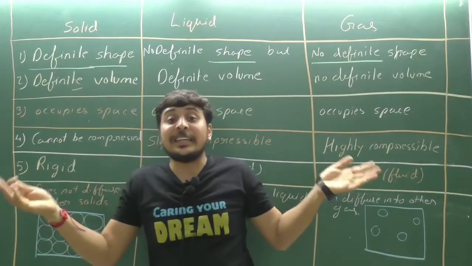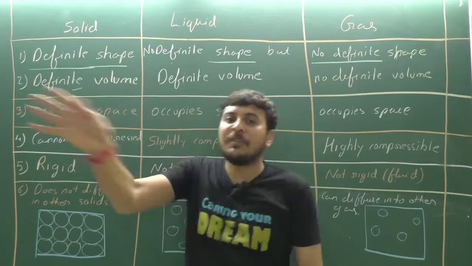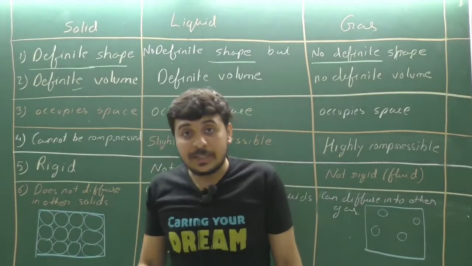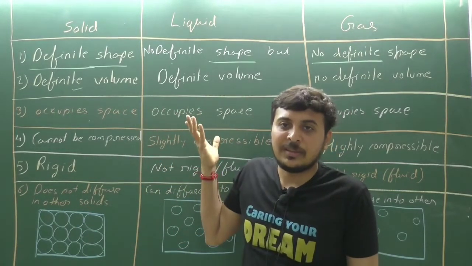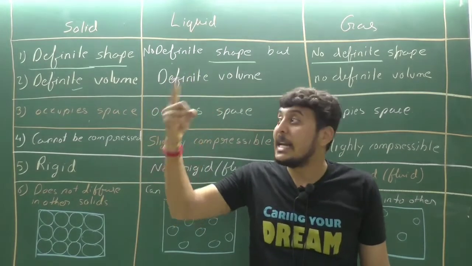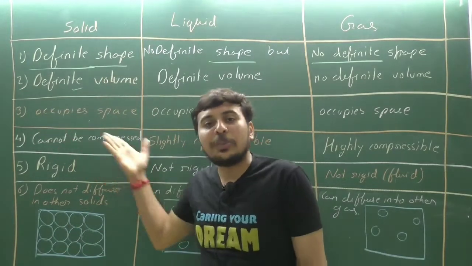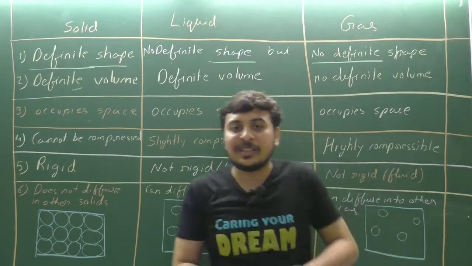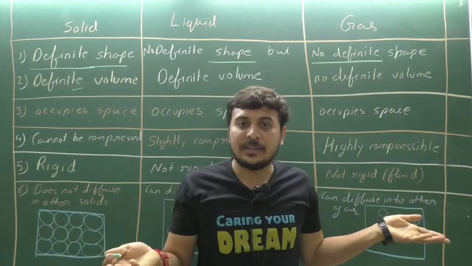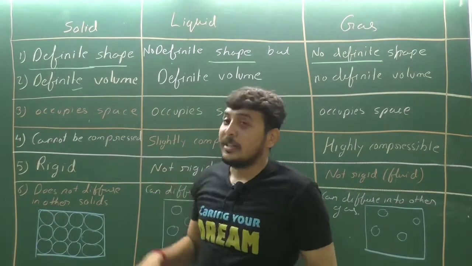As all three are states of matter, it is quite clear that if it is matter, then it occupies space. Then and only then it is matter. What was the definition of matter? Anything that occupies space. Solid is matter, it occupies space. Liquid is matter, it occupies space. Gas is matter, it occupies space. Clear? Got it? Simple.